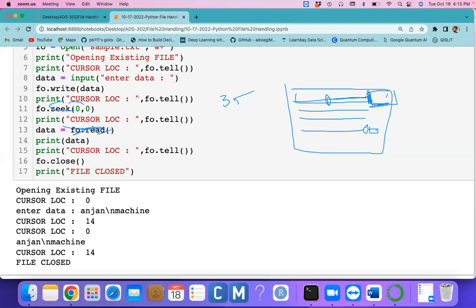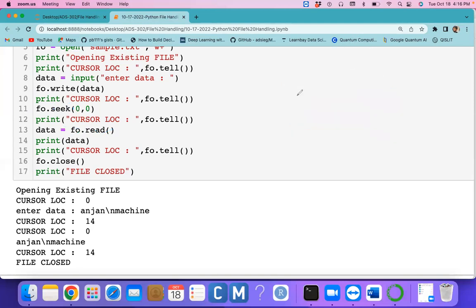But I want some information from the beginning of the file. That's the reason I'm using the seek method with 0 comma 0, which sets the position at the beginning of the file, so that from here onwards we can do any kind of operation. We can write again, we can read again, anything we can do again.